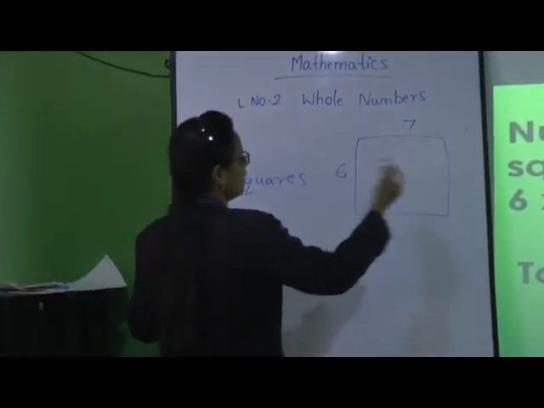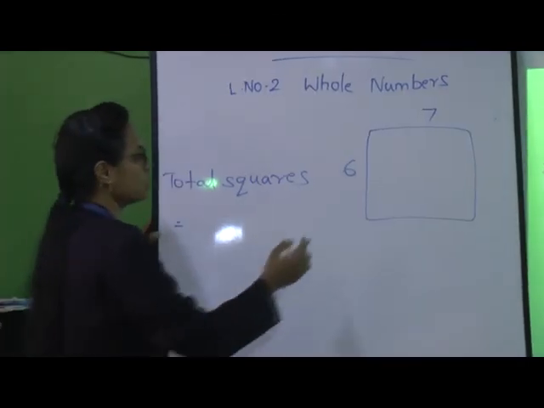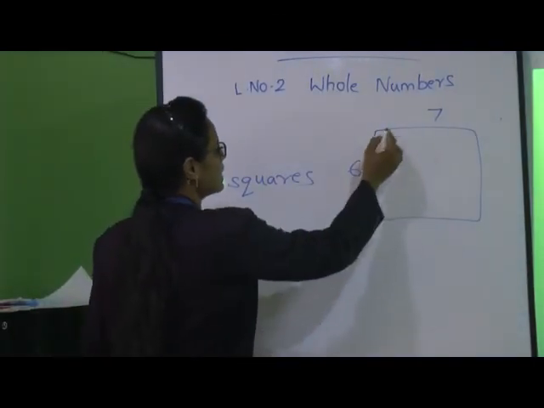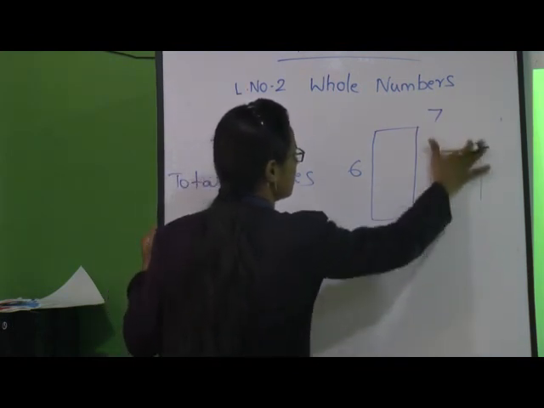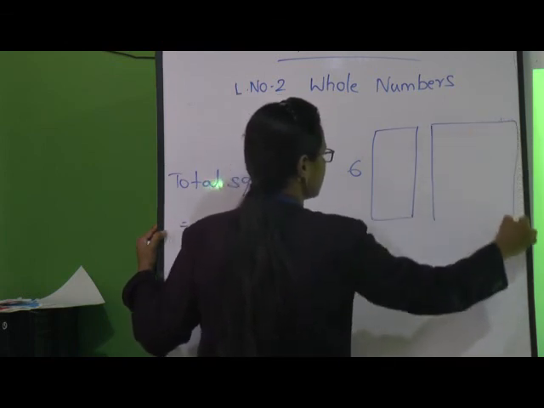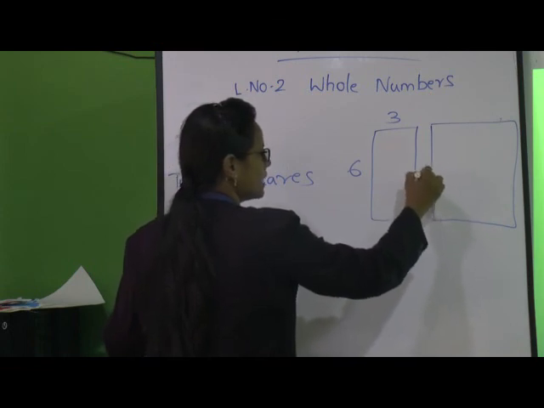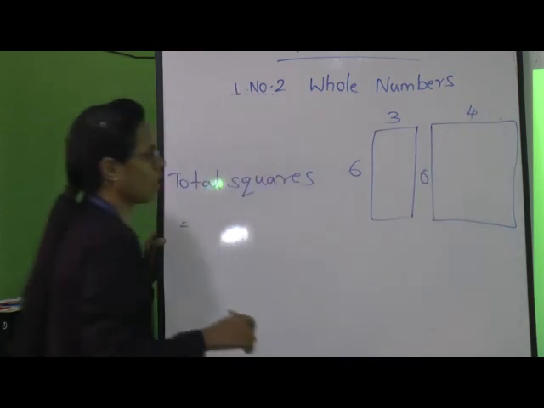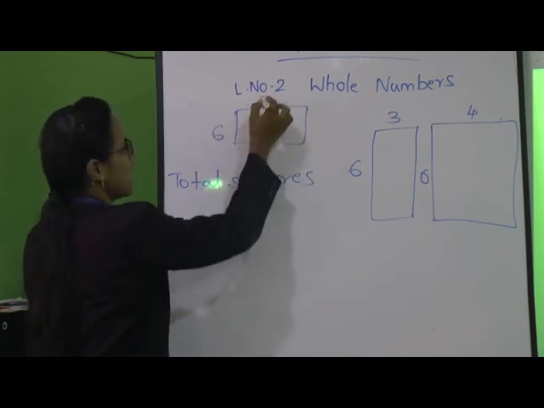Now the small squares are divided into two different parts. First we will divide this 6 and 3 rows first. Okay, 6 multiplied by 3 and here again 6 multiplied by 4. Okay, what was the question? It was 6 and 7.